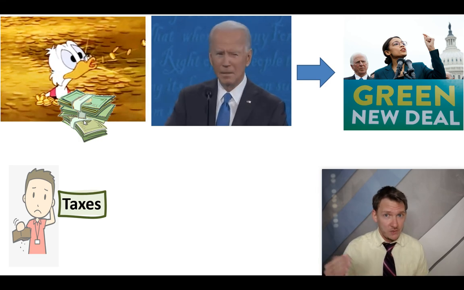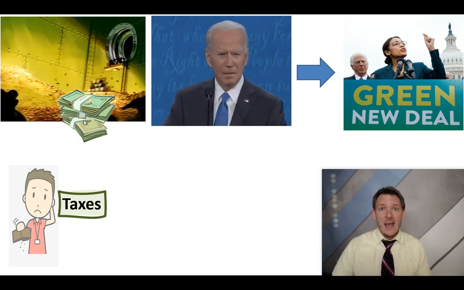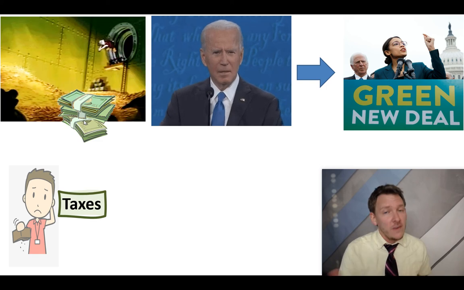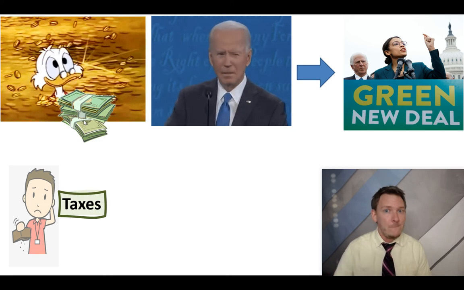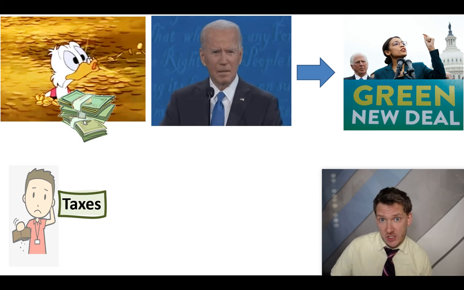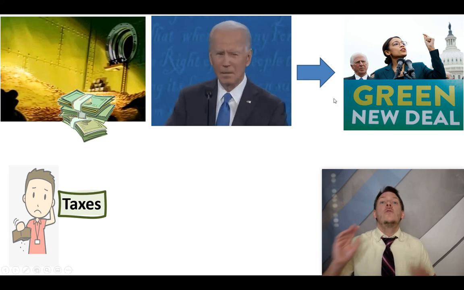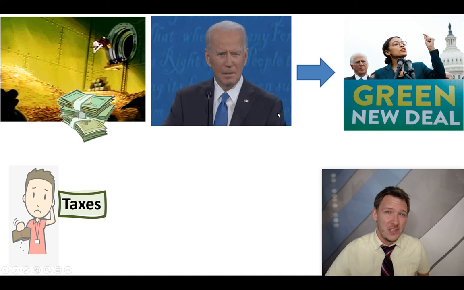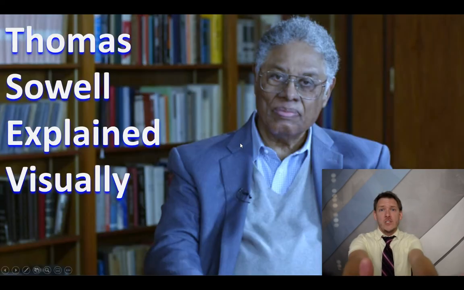When the solution, well, not the solution, but a best case scenario is very simple. Just cut the taxes. Maybe you don't save the economy, but at least we don't drive it into the ditch. Green New Deal, we're going to drive it into the ditch, and the results are not going to be what we've been promised. This is Thomas Sowell explained visually.